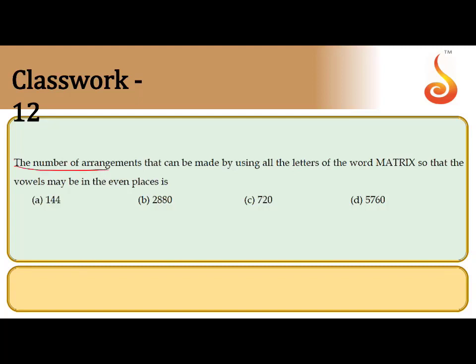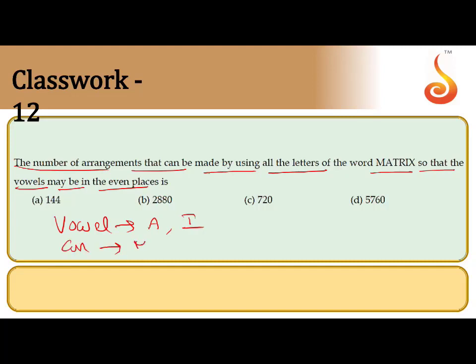Next, the number of arrangements that can be made using the letters of the word MATRIX so that vowels may be in the even places. What are the vowels here? A and I. There are 2 vowels, and the consonants are M, T, R, and X. So these are the consonants. What is the condition? Vowels may be in the even places.